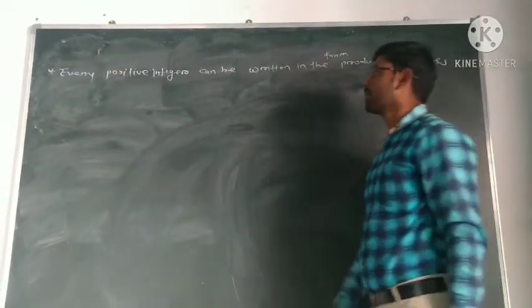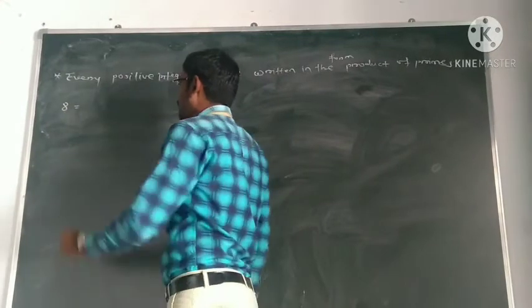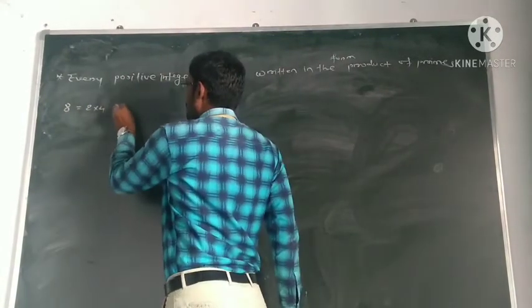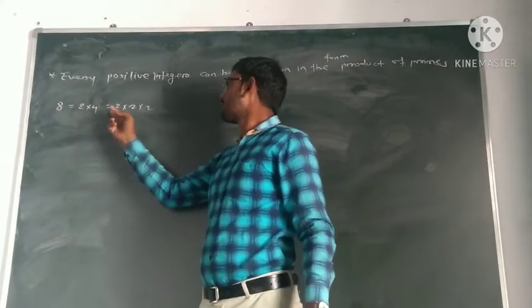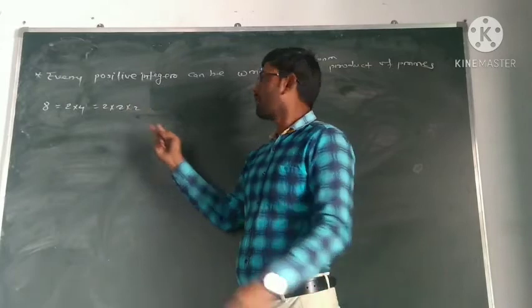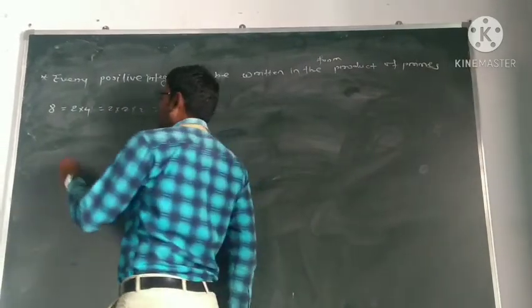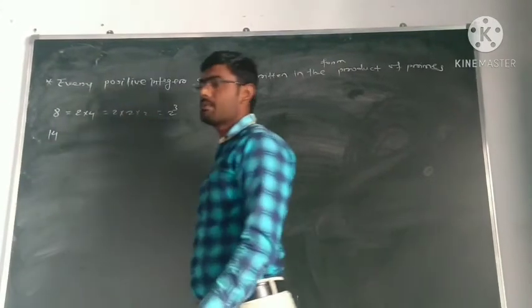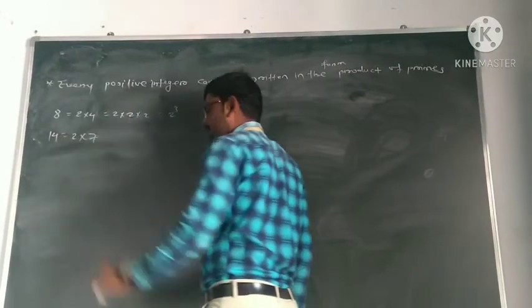For example, consider the number 8. 8 is equal to 2 into 4, which is 2 into 2 into 2. So number 8 as a product of primes; we know 2 is a prime. Consider the number 14. It can be written as 2 into 7. 2 is prime, 7 is prime.